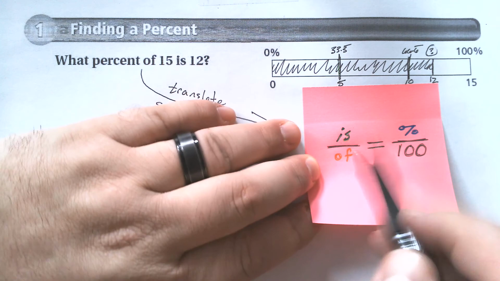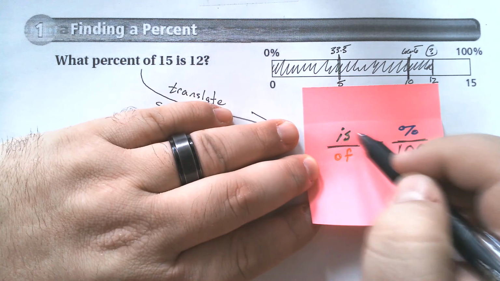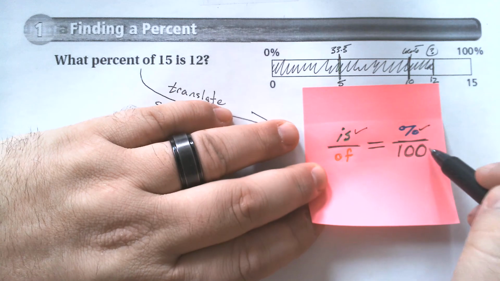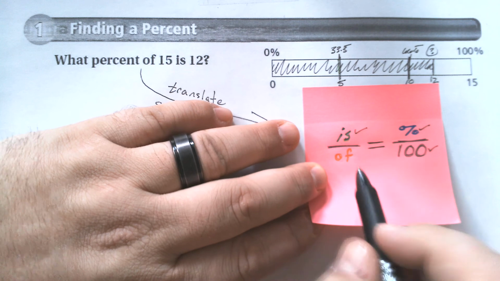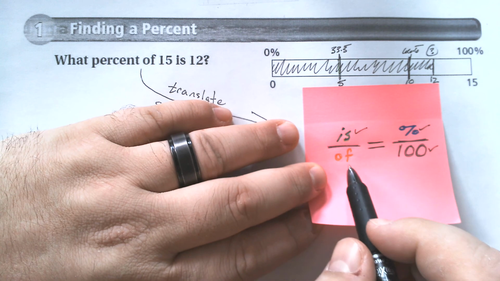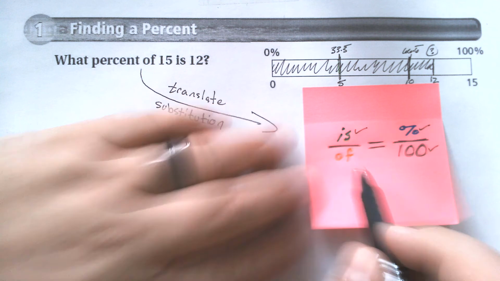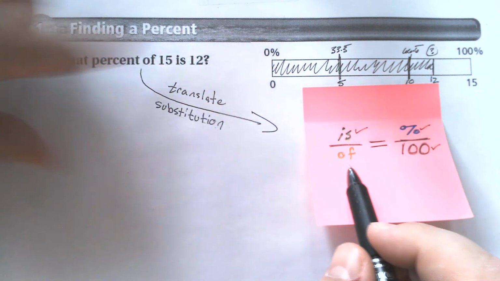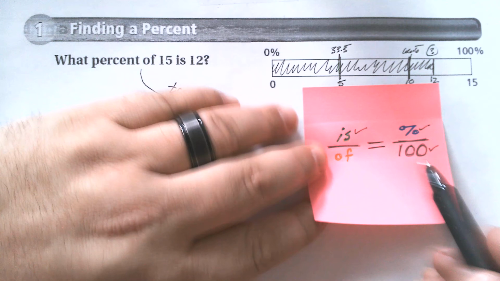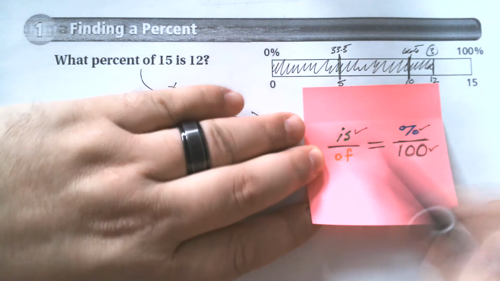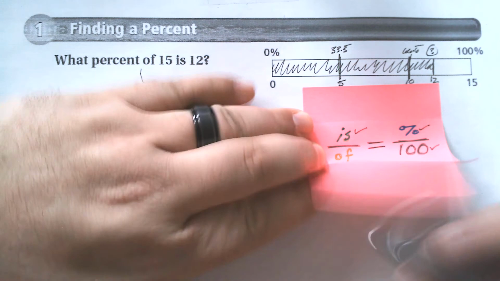Now, I'm going to concentrate on the word is and the word percent, and I'm just going to know 100. The reason is there's actually two rules for of, and it depends on where the word of is in our phrase. So it makes it more complicated. To simplify it, I take the ones that are always going to be true, and I just use those, and whatever's left is my of.